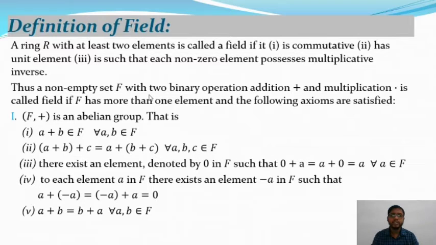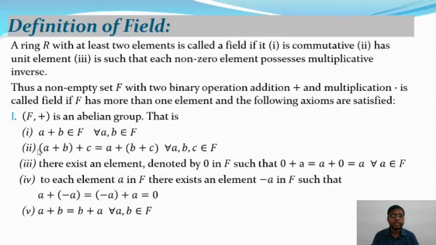First axiom: (F, +) is an abelian group. So F is a non-empty set and plus is a binary operation. Number one, a + b belongs to F for all a, b belonging to F. So plus satisfies the closure property.